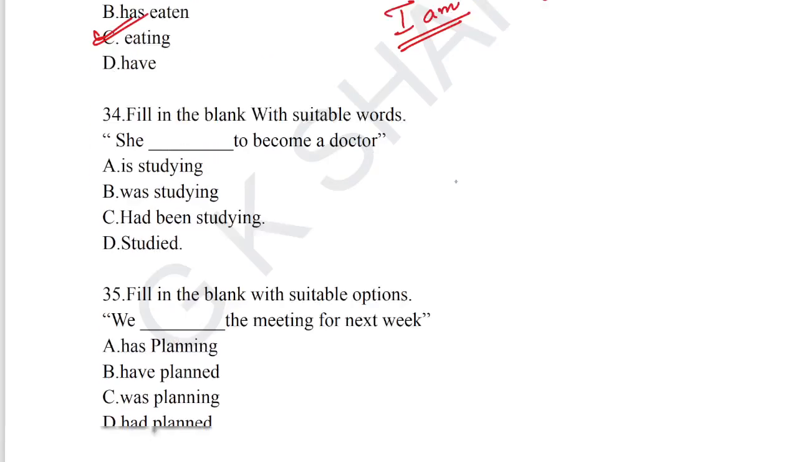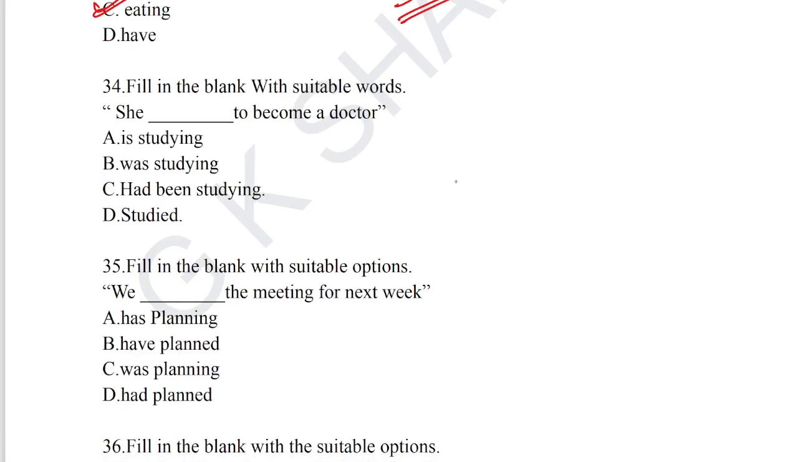Next, question number 34. Fill in the blank with the suitable words. 34, option A. She is studying to become a doctor. She is studying to become a doctor. 34, option A is the correct answer.